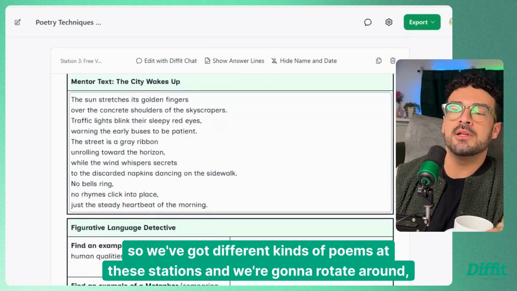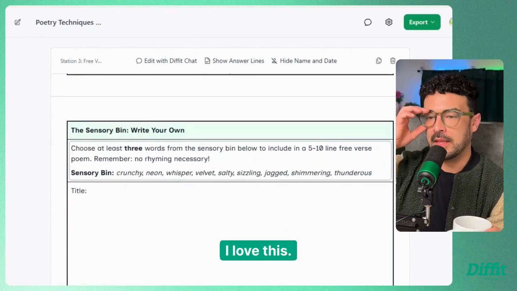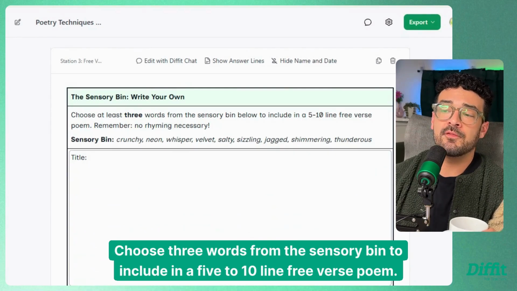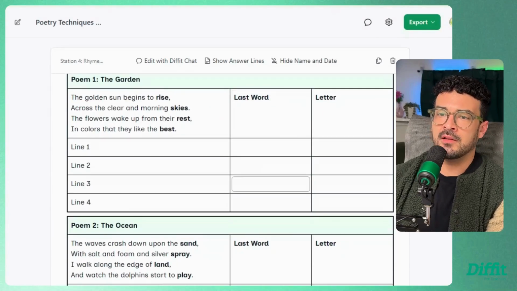Oh, so we've got different kinds of poems at these stations, and we're gonna rotate around. Oh, I love this. Choose 3 words from the sensory bin to include in a 5 to 10 line free verse poem. What a great idea. This is a fun classroom.